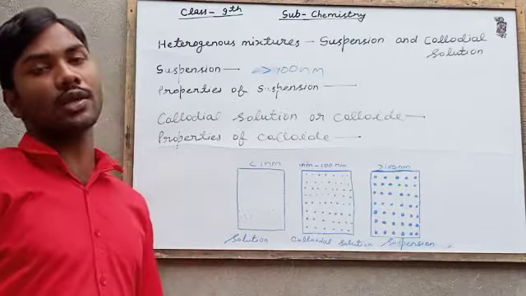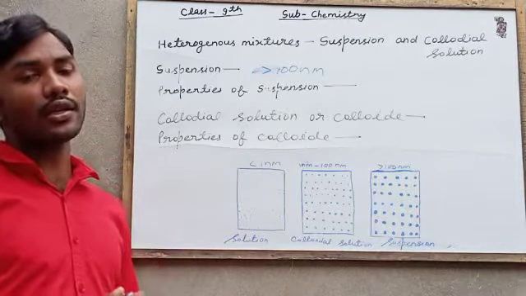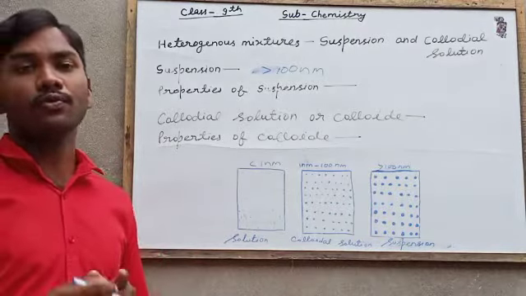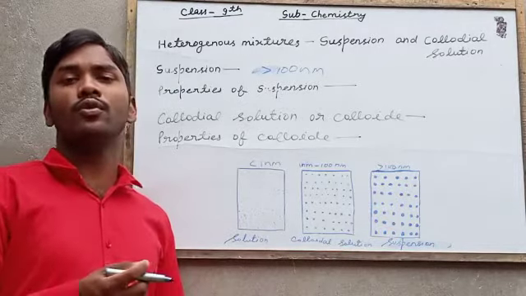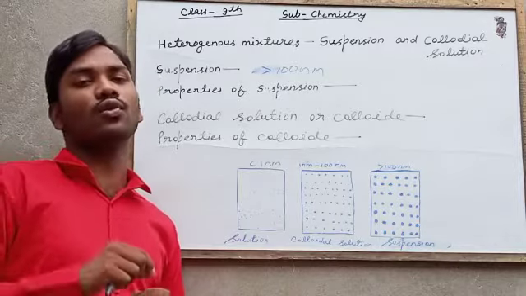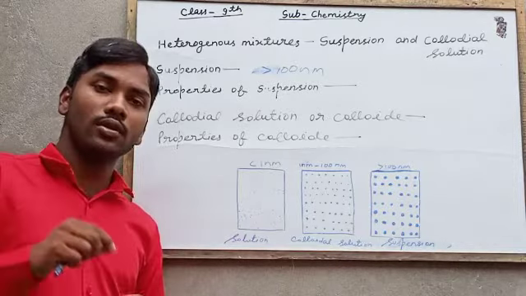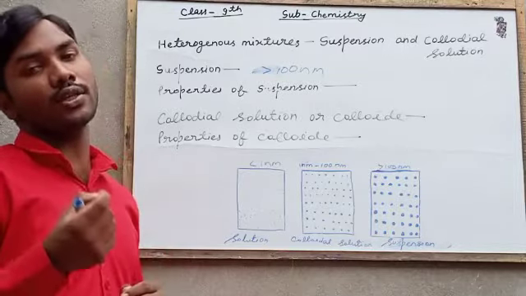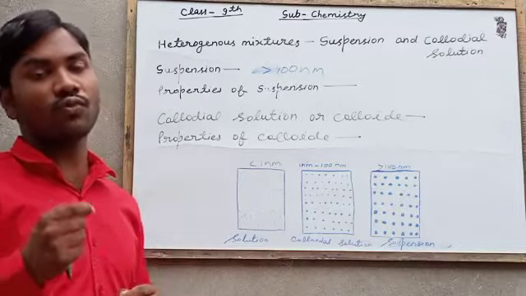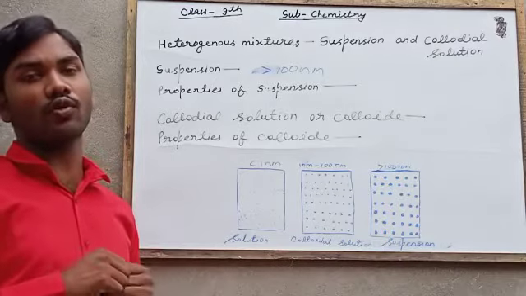You can easily see Brownian movement in a dark room when sunlight enters the room through a small hole. In that beam you can see the particles moving in a zigzag way. That is Brownian movement.